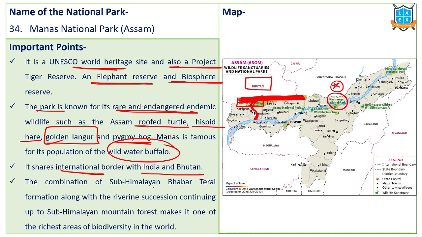It has a combination of sub-Himalayan Bhabar-Terai region, and that's why it is one of the richest biodiversity areas in the world. Terai is marshy land, and Bhabar region has ancient alluvial soil. So this entire national park and biosphere reserve which borders India and Bhutan is considered one of the world's largest biodiversity regions.